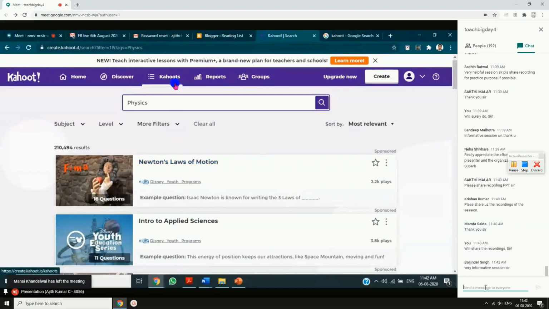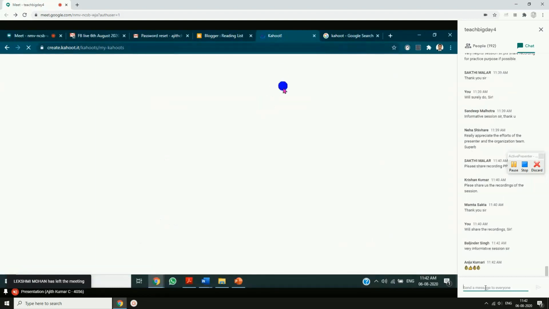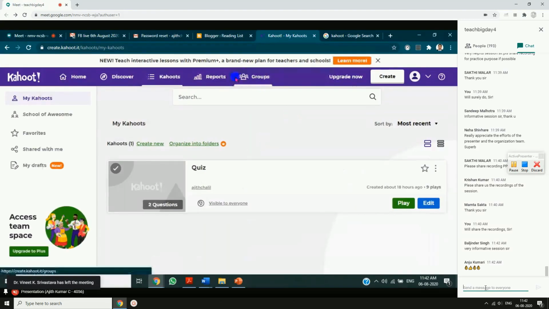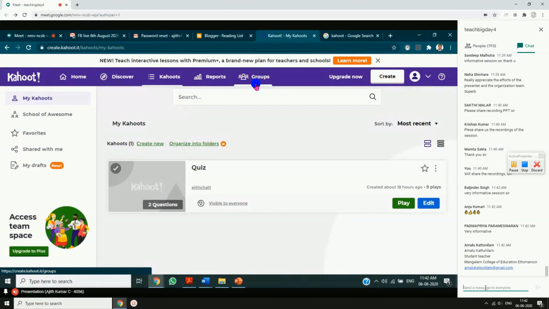This is one way. The second way is, Kahoot is a kind of social networking platform also. So you can create a group. Suppose I am a teacher of physics. There are some teachers from other schools. You can create a group which has only physics teachers. So the question papers that the other teachers have developed will be available to me also. So that way it is a collaborative platform also.